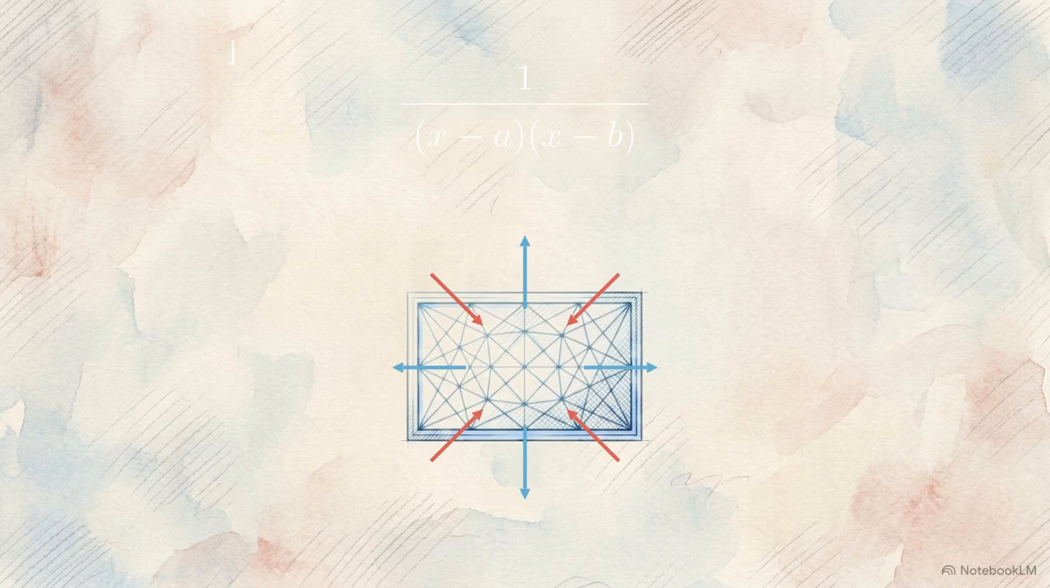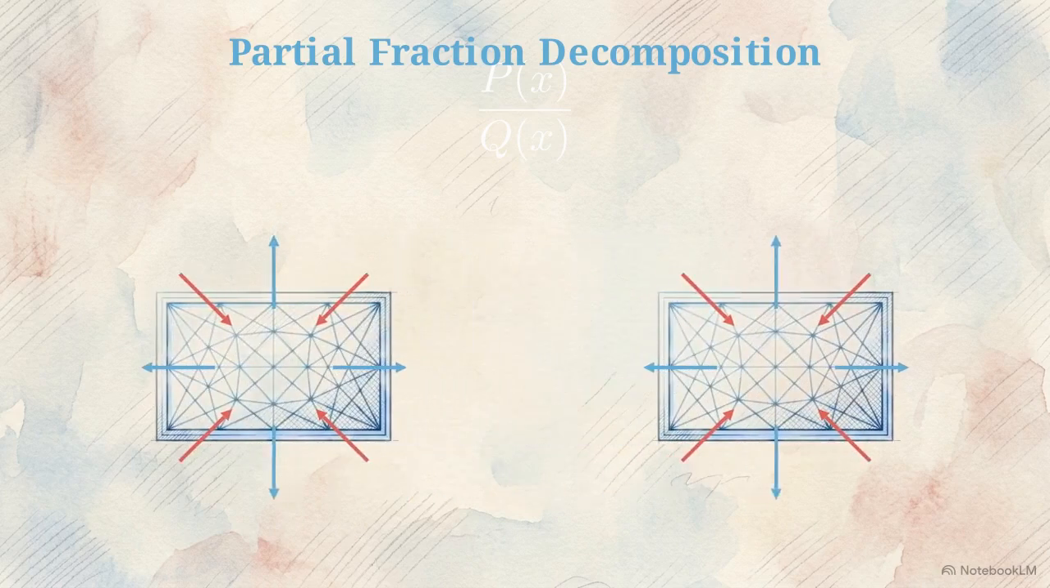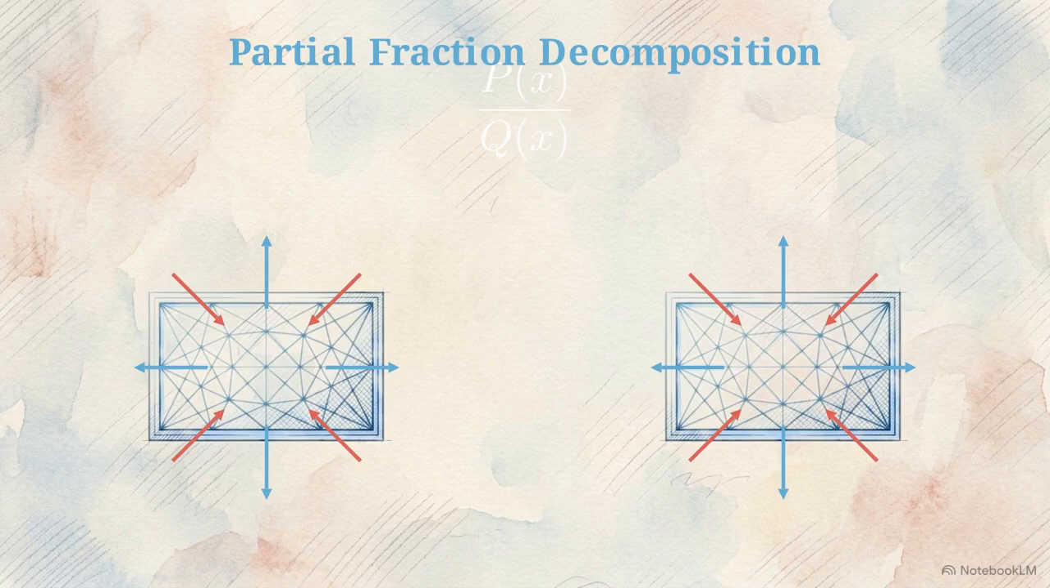We deploy partial fraction decomposition. This technique works strictly on proper fractions, meaning the degree of the polynomial on top is strictly less than the polynomial on the bottom. By factoring the denominator, we force the entangled system apart. The single complex fraction mathematically breaks into a sum of simpler, isolated components.